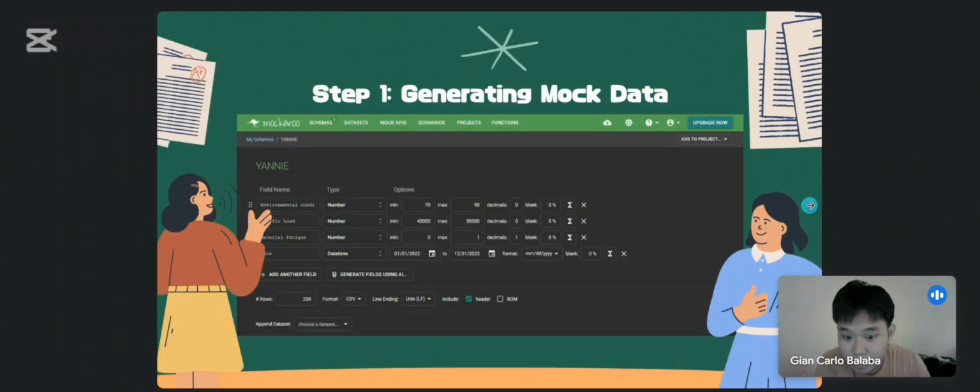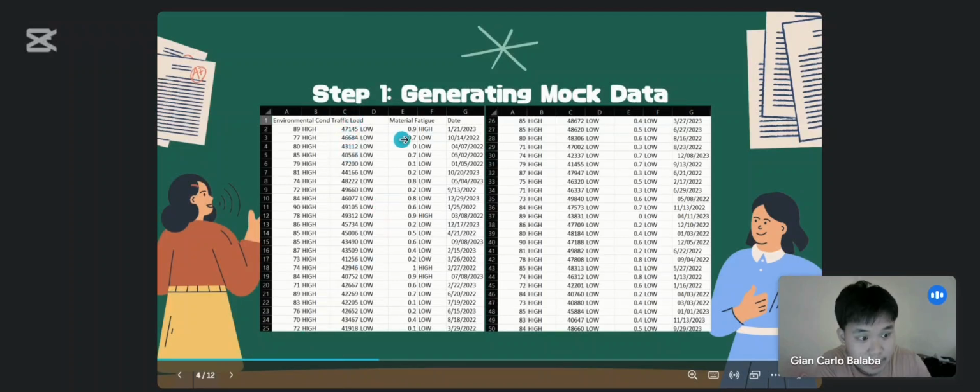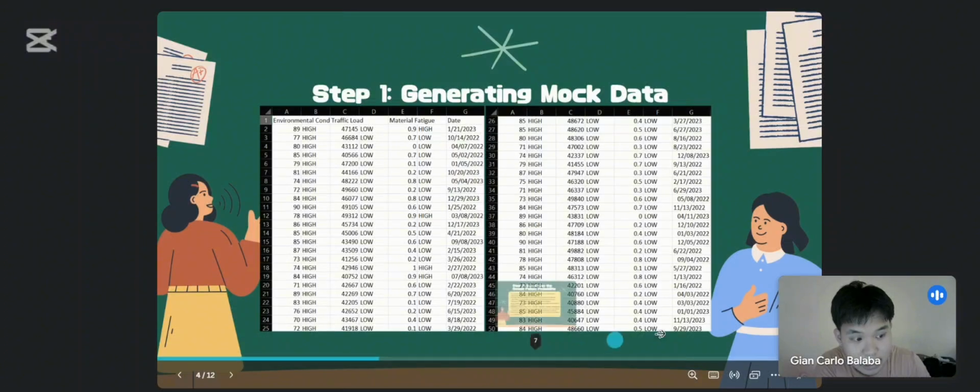And this is the first one, step 1, sir. We generated in Mockaroo the environmental condition, traffic load, material fatigue, and date, and it came out in Excel. After we generated it, you can see the values for environmental, traffic load, and material fatigue. They are random values given by Mockaroo, and we also have the date. These are examples of 15 rows only, sir, of our data.